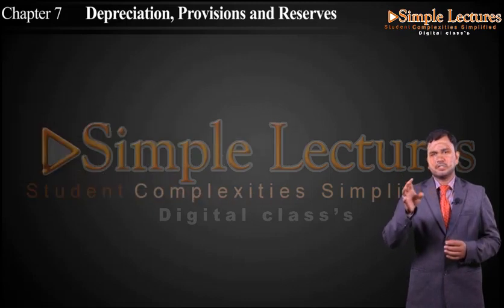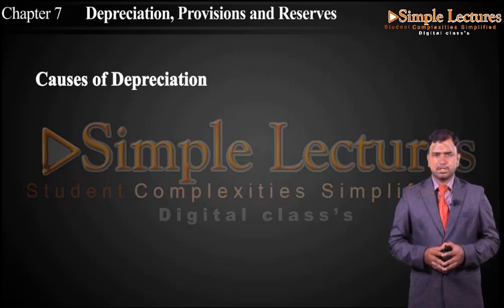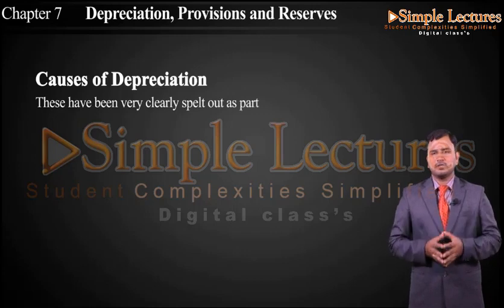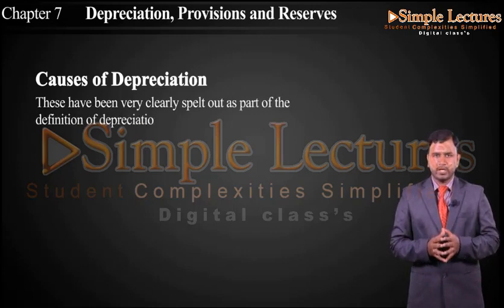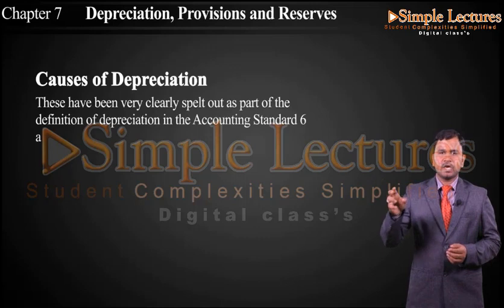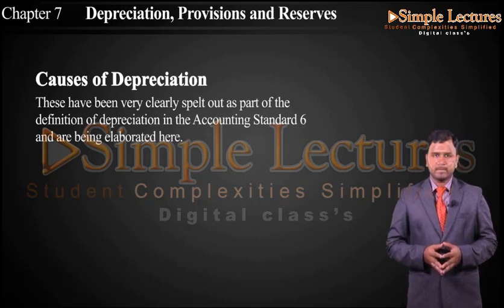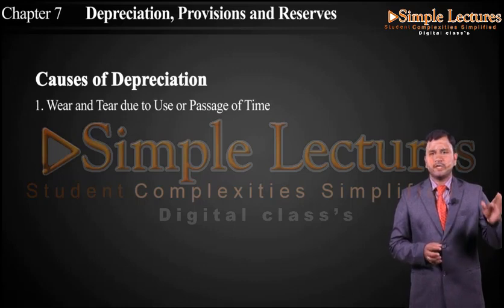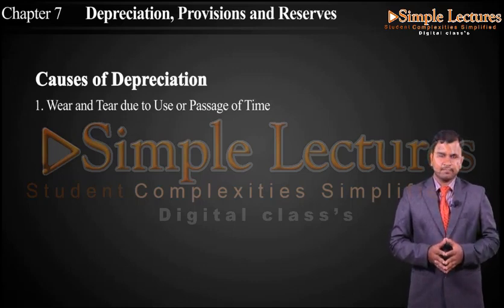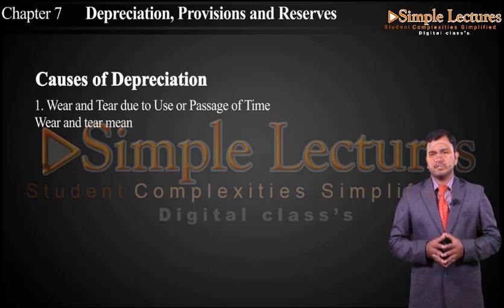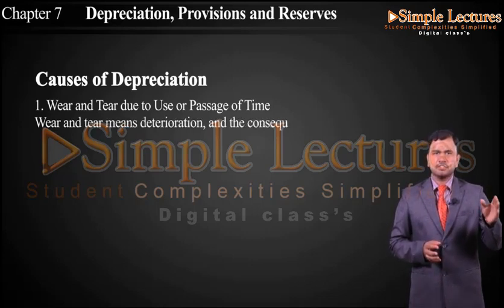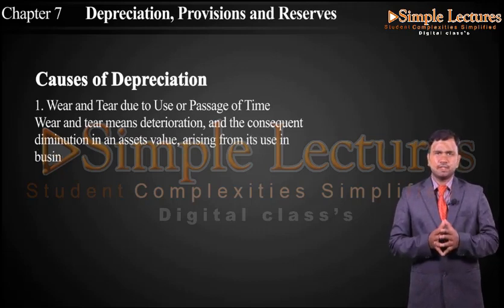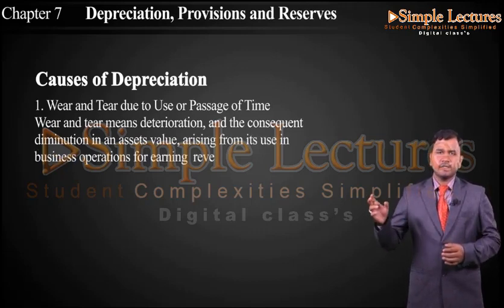Now, let us discuss the causes of depreciation. These have been very clearly spelled out as part of the definition of depreciation in Accounting Standard 6 and are being elaborated here. The first cause is wear and tear due to use or passage of time. Wear and tear means deterioration and the consequent diminution in asset value arising from its use in the business operation for earning revenue.